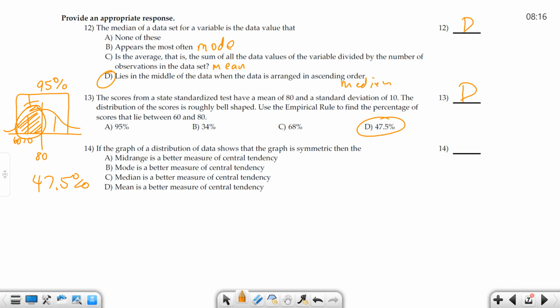If the graph is symmetric, what is the best measure of central tendency if it's symmetric? If it's symmetric, the mean. If it's skewed one way or the other, it's median.